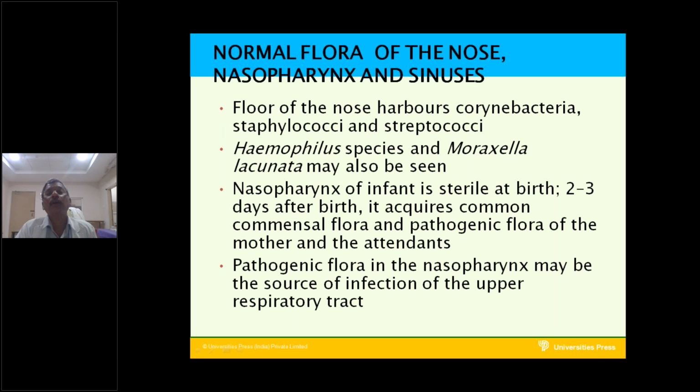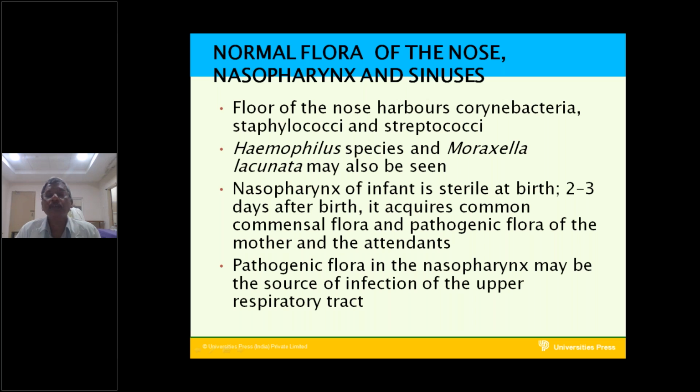Next, normal flora of the nose, nasopharynx, and sinuses. The flora of the nose harbors Corynebacteria, Staphylococci and Streptococci, Corynebacterium diphtheriae and diphtheroids. These are the normal flora of the nose. Similarly, Haemophilus species and Moraxella lacunata are also present in the nasal cavity.